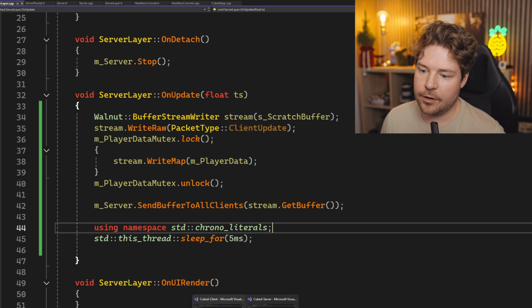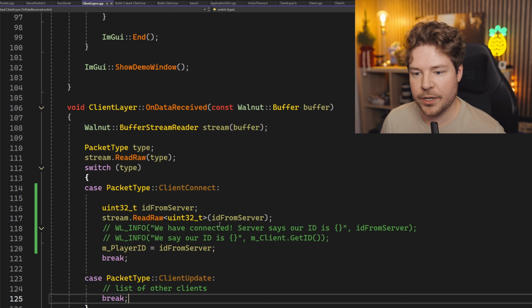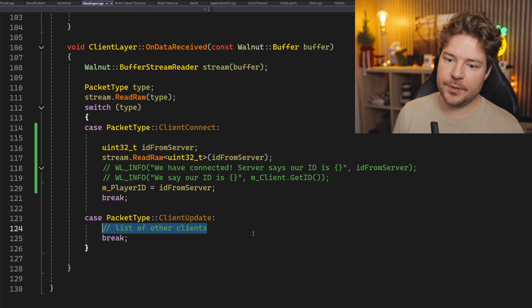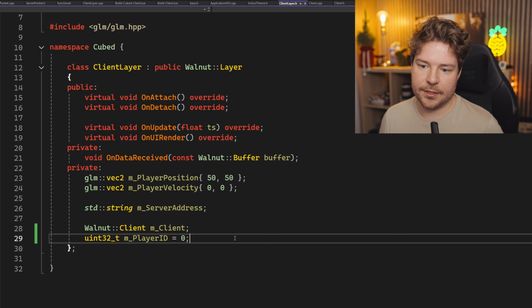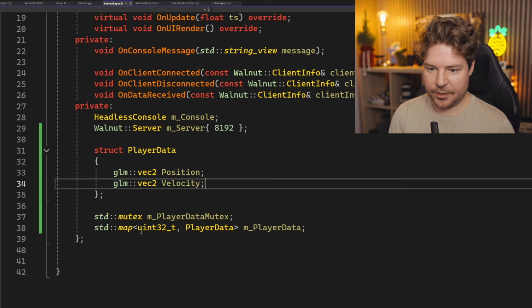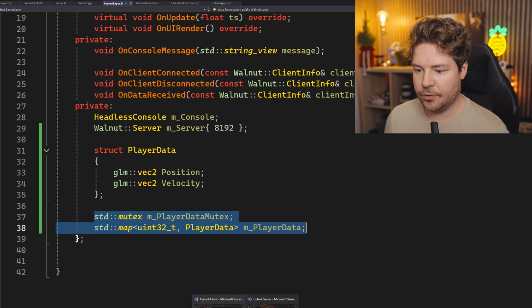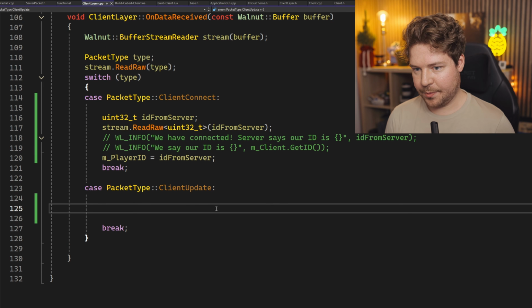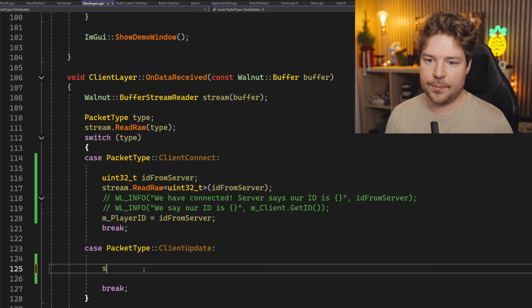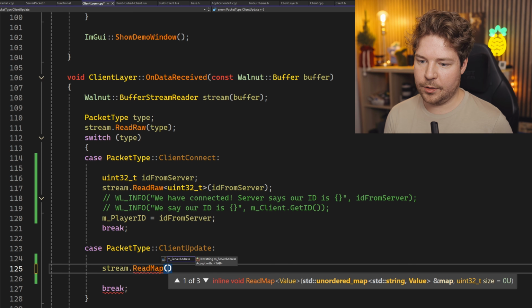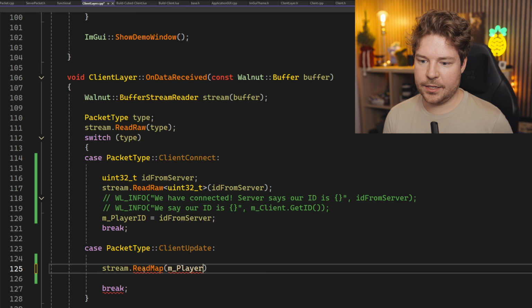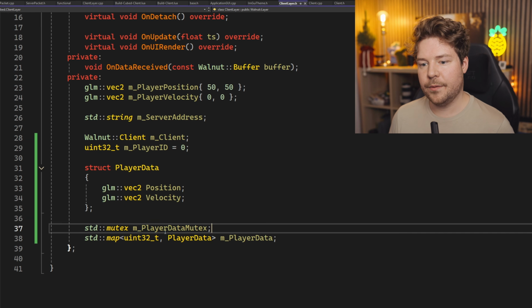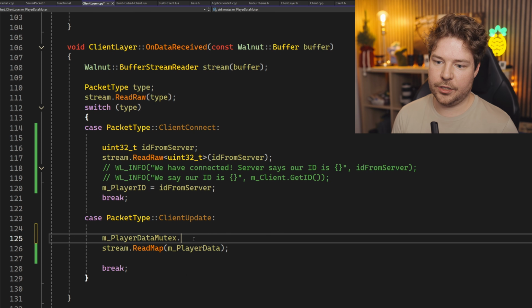Okay, so now on the client side, we just need to receive this client update. What I'll do here as an example is kind of the same thing. I'll copy and paste these two things, go over here to the client, and grab player data as well. Once we receive this update, we've already read the actual packet type, so we can probably just do read map, and then we'll read into player data.